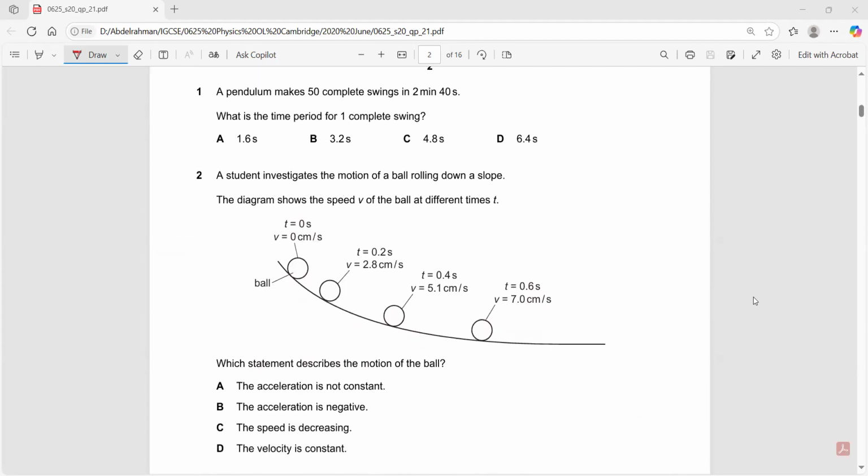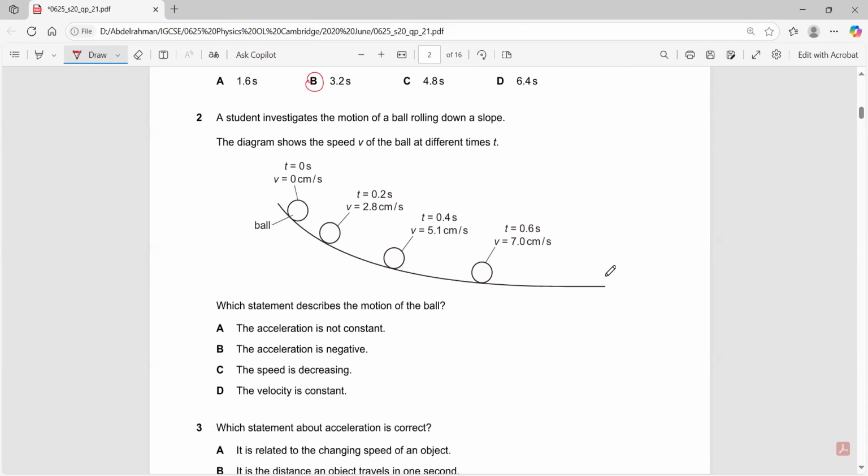Question 1. A pendulum makes 50 complete swings in 2 minutes and 40 seconds. What is the time period for one complete swing? First of all, we need to change the time into seconds. So 2 minutes is 2 times 60, which is 120 seconds. Plus 40, so the total time is 160 seconds. To find the period for one complete swing, you need to take the total time divided by the number of oscillations. 160 divided by 50 is 3.2 seconds.